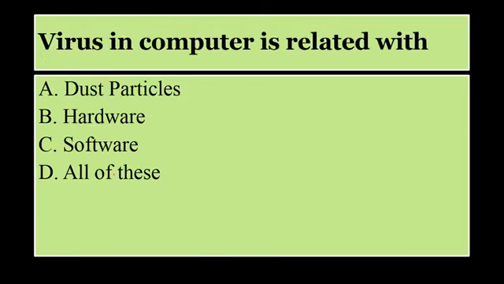Then, virus in computer is related with dust particles, hardware, software or all of these. So this particular question has been asked in your exam several times. सो वायरस क्या होता है कंप्यूटर में, ये अलग अलग तरीके से आपसे पूछा जाता है. सो यू मस्ट नो व्हाट वायरस एक्चुअली इज. सो वायरस is related with software. Okay, so the option C is the correct answer.